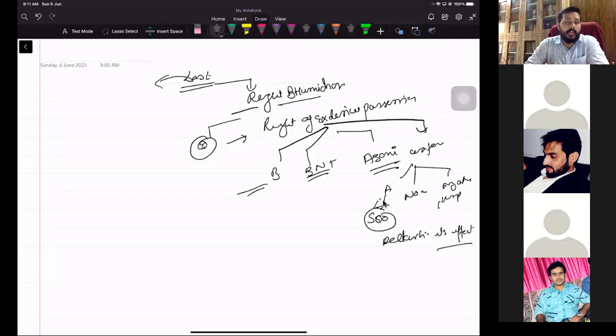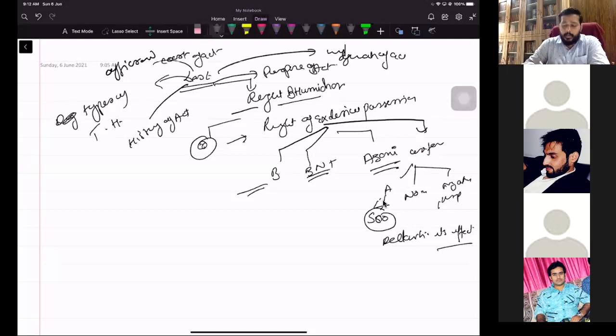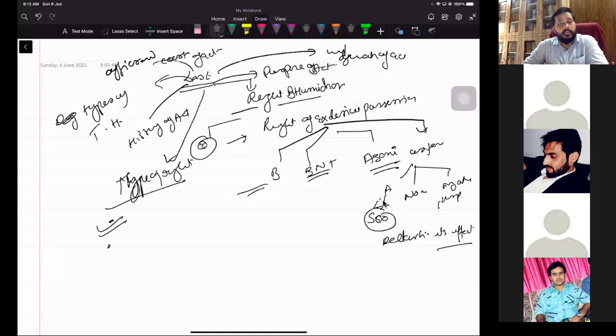Prior to that class, we did the types of tenure holders, the history of the act, the purpose of the act, important definitions of the act, and the officers and courts of the act. This is all we have done, and we have done the types of rights. So I make a list for you, of types of rights, and in that list, one by one, we are doing different types. One we have done, the right to have exclusive possession.